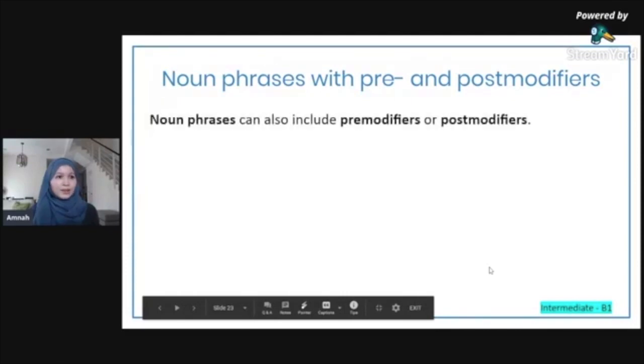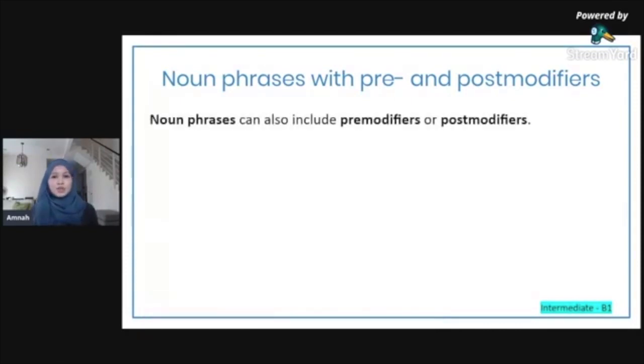Right. Now, remember I said a noun phrase is usually just a noun or a pronoun. But noun phrases can also have pre-modifiers and post-modifiers. For example, the example that I gave earlier was "all the children". So it's not just a noun. "Children" is the noun, but "all the" is called a pre-modifier. So "all the children" is a noun phrase.